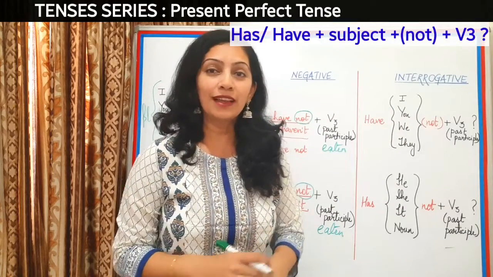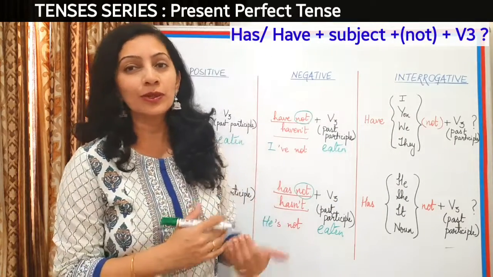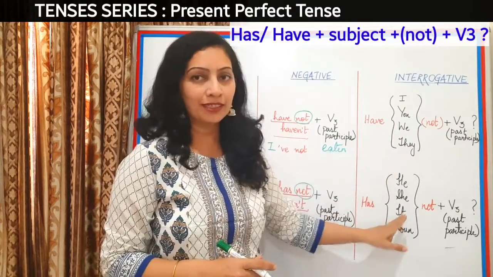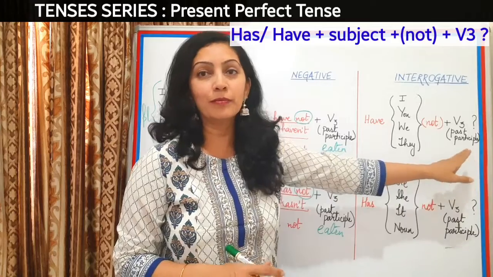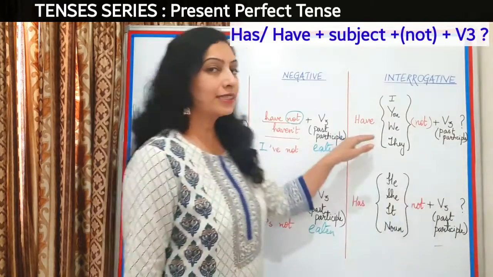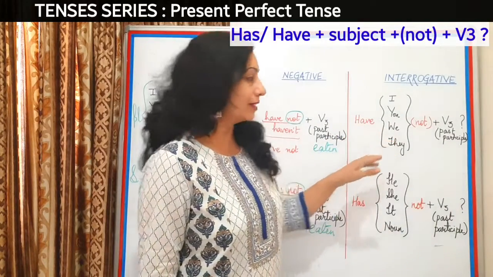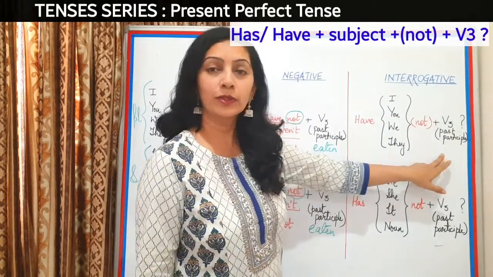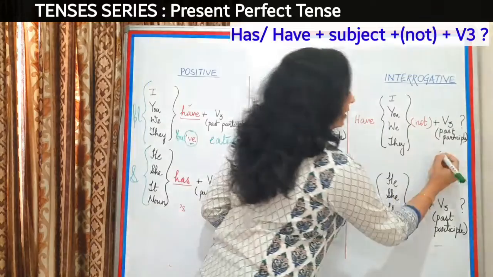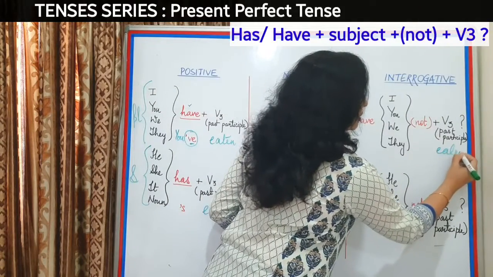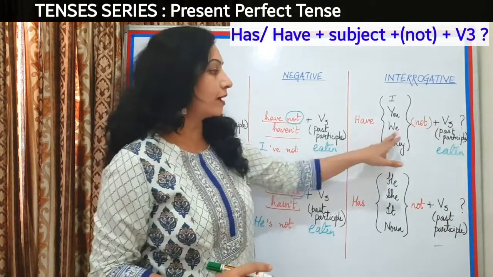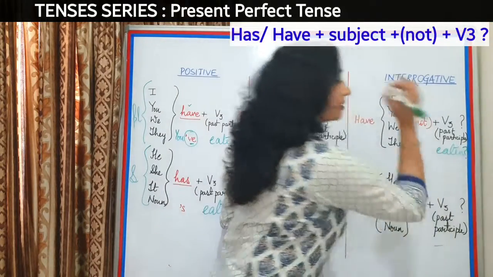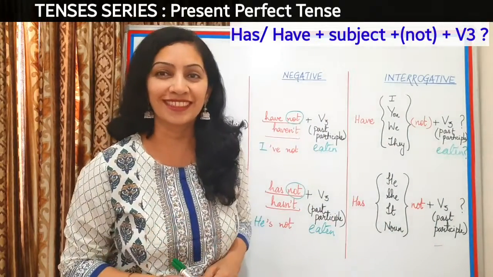And as usual, as we saw in the previous two tenses also, the auxiliary verb will come first, then the subject, and then the main action verb. Let's start making sentences on this. Have I, and then the third form of the verb. Let's take the same verb and let me write here eaten. Have I eaten? And yes, a question mark because it's an interrogative sentence.